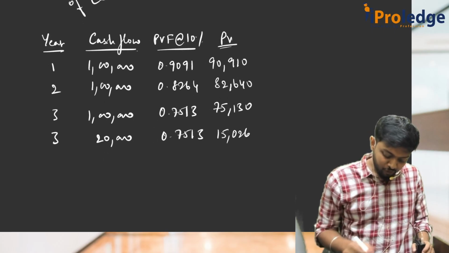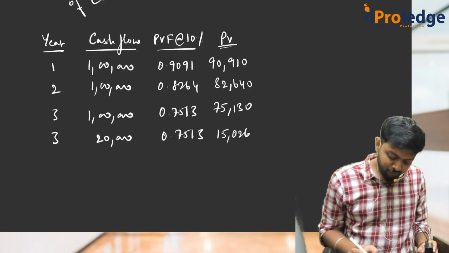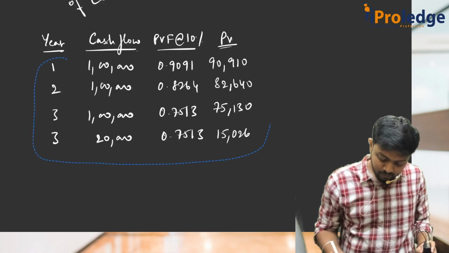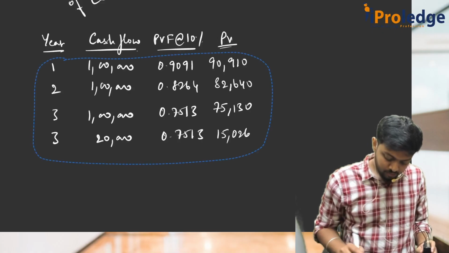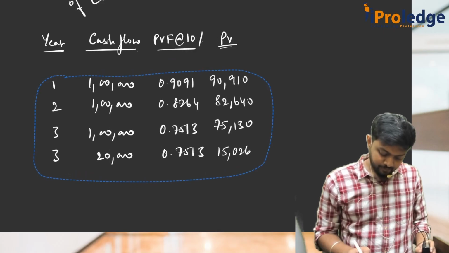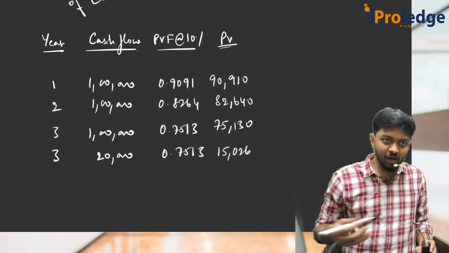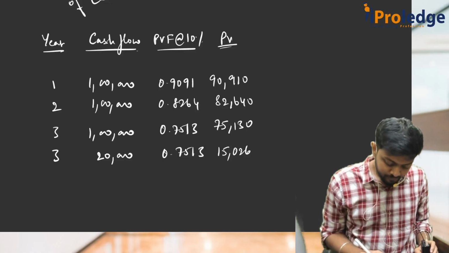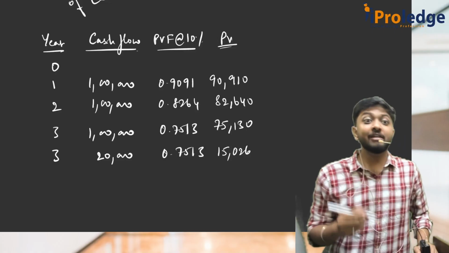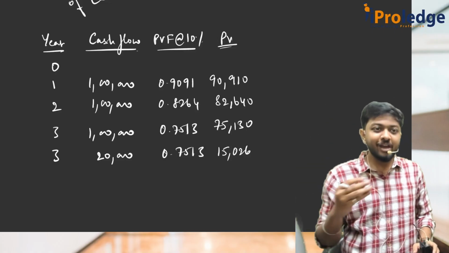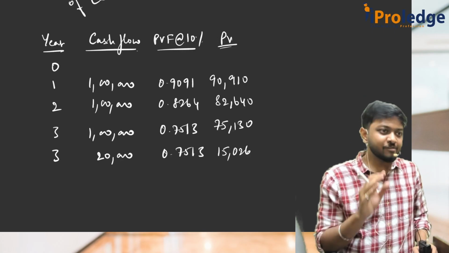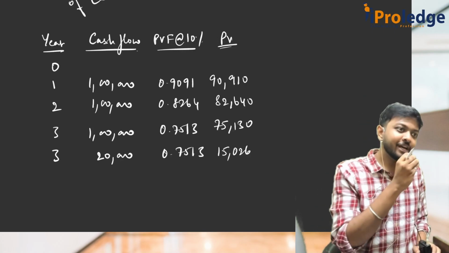We have to take the outflow also to get the NPV. What is the outflow for the lessor to get all this inflow? The lessor has got all this inflow, but what is the outflow for him? How much would he have paid? The fair value of the machinery. The fair value of the machinery is the purchase price of the machinery today. So that much he would have outflowed.